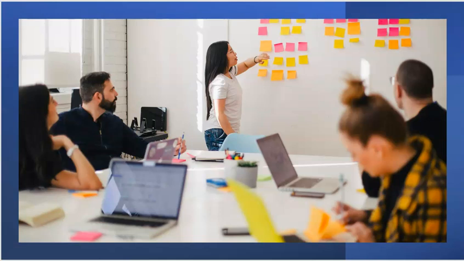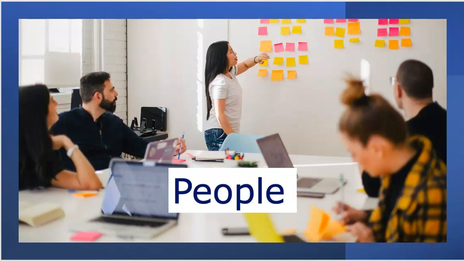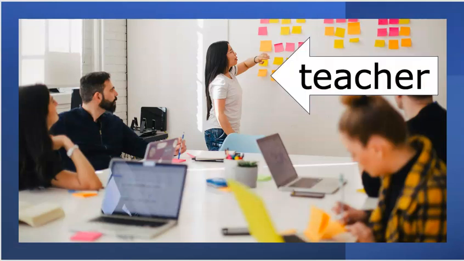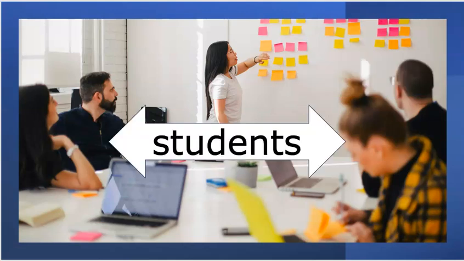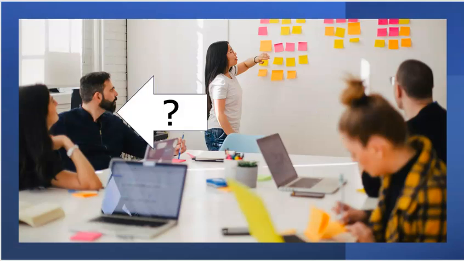Look at this picture. There are people in this picture. There are 5 individual people. Here is a teacher. These are students. What other nouns could you use? Friends, man, woman, men, women. All of these are nouns.